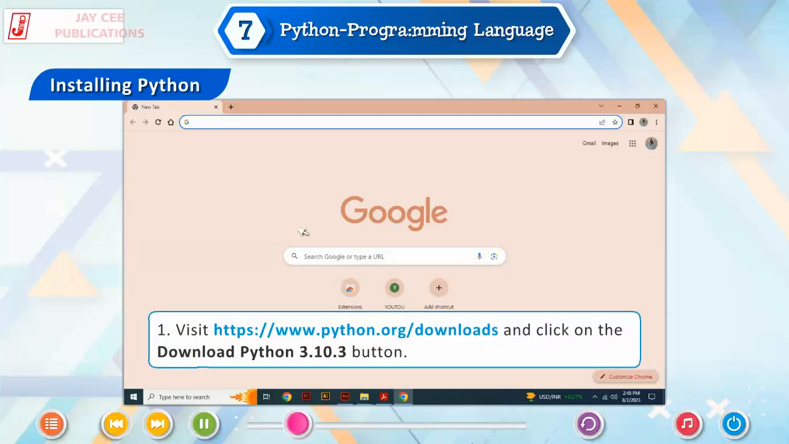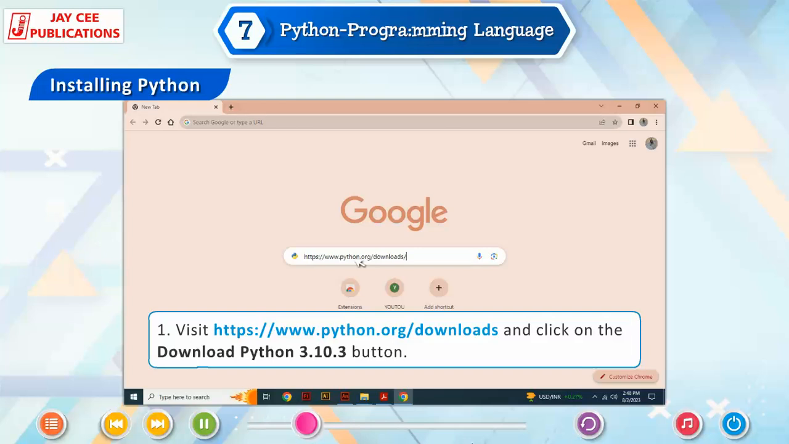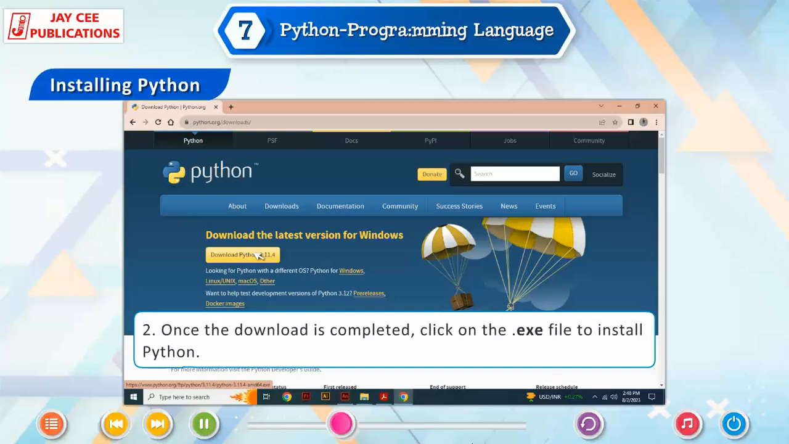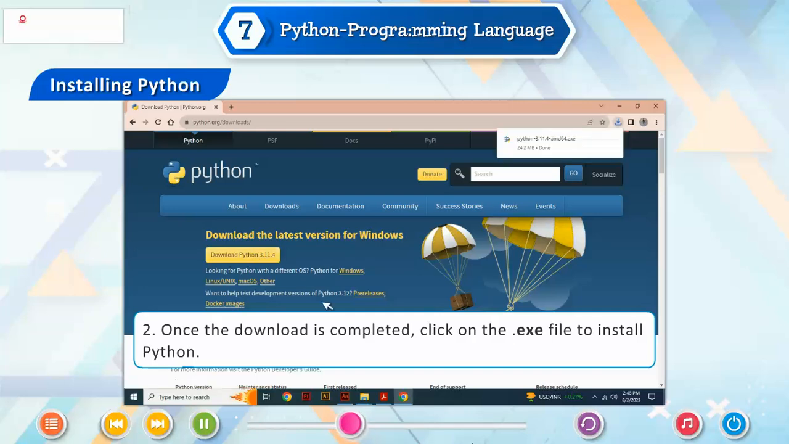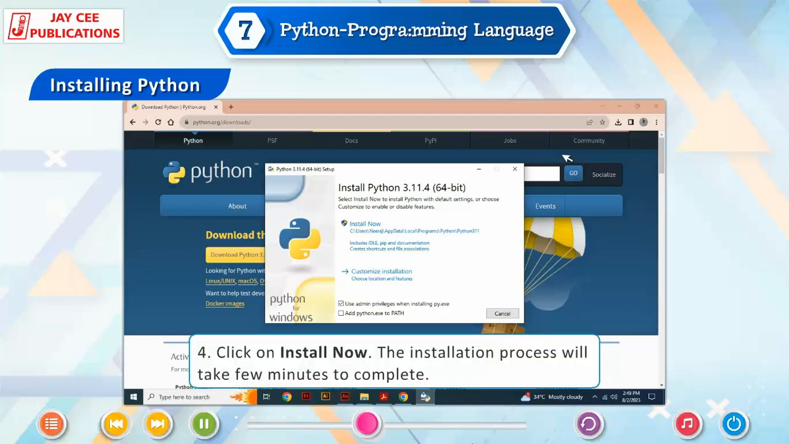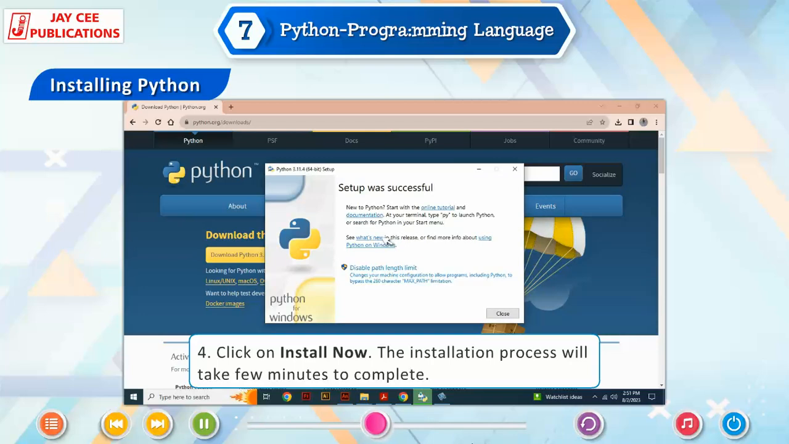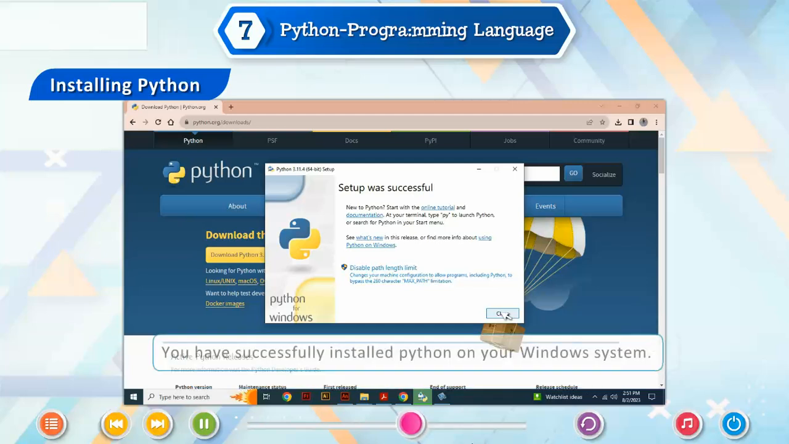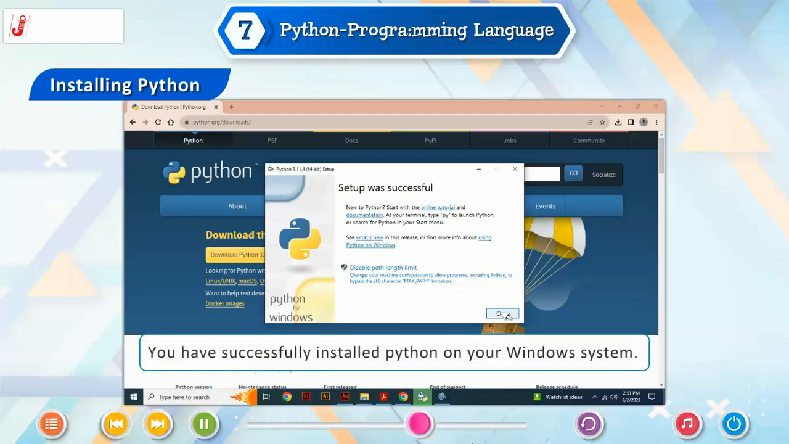1. Visit https://www.python.org/downloads and click on the Download Python 3.10.3 button. 2. Once the download is completed, click on the .exe file to install Python. 3. Click on the Run button. 4. Click on Install Now. The installation process will take a few minutes to complete. 5. As it finishes, you will be prompted that the setup was successful. Click on the Close button. You have successfully installed Python on your Windows system.